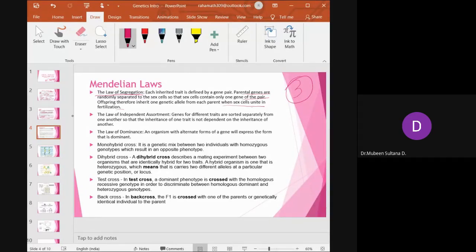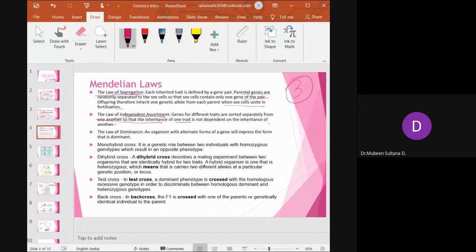Then comes what is called the law of independent assortment. Genes from different traits are sorted separately from one another so that inheritance of one trait is not dependent on the inheritance of the other. Do you understand? The inheritance of one trait is independent of the inheritance of the other trait.